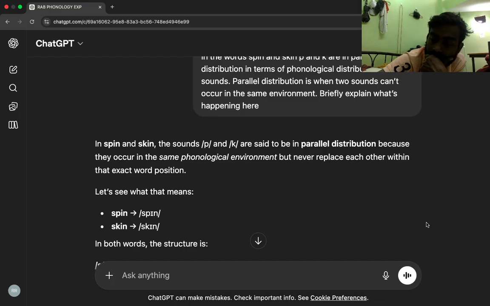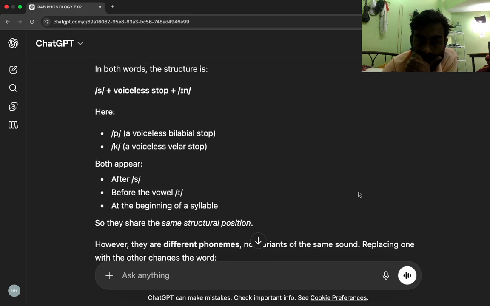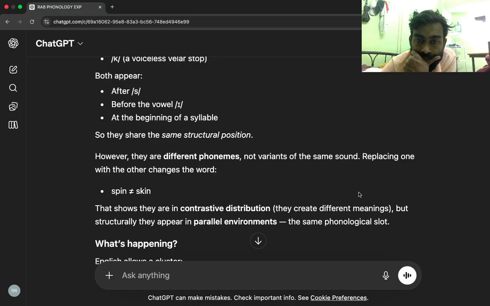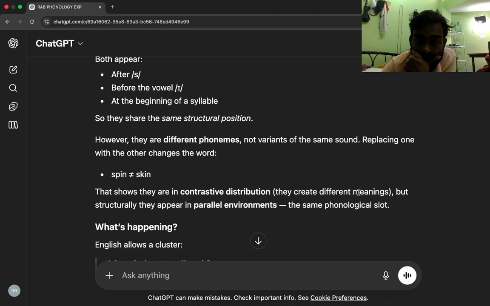In both words, the structure is S plus voiceless stop plus N. Here, P is a voiceless bilabial stop, K is a voiceless velar stop. Both appear after S, before the vowel, at the beginning of a syllable, so they share the same structural position. However, they are different phonemes, not variants of the same sound. Replacing one with the other changes the word: spin is not skin. That shows they're in contrastive distribution. They create different meanings, but structurally they appear in parallel environments, the same phonological slot.